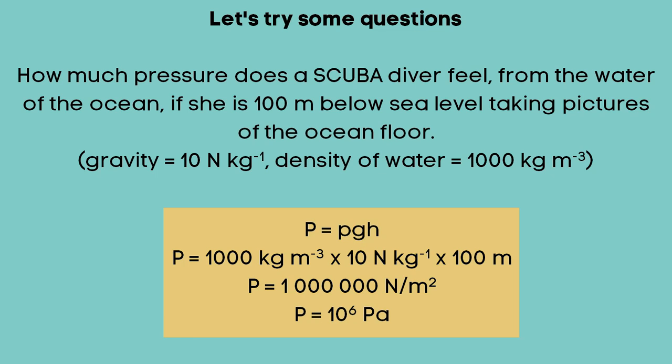And why I'm saying that is because salt water should have a different density than pure water, but since we're not going into the logistics of that, we're going to just remain with the density of water unless otherwise stated. So we can just stick with the density of water itself, multiply that by gravity, which we have as 10 newtons per kilogram, multiply by the height. So depth can be height, because it's distance. So just remember, height, depth, distance, same thing. And so we get pressure is equal to 1 million pascals.